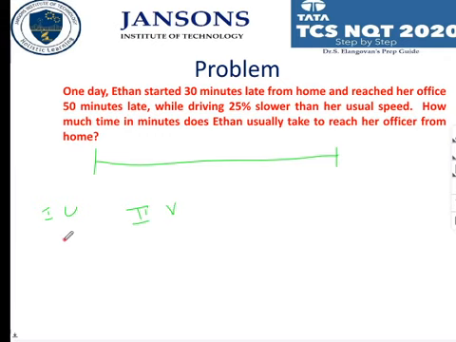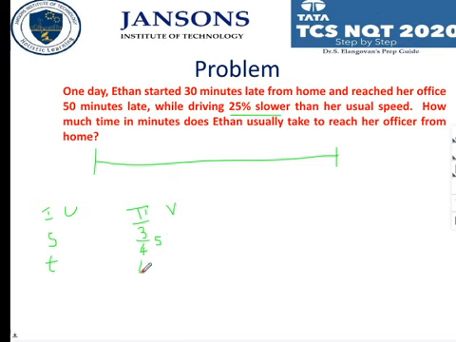So, what is the speed? Usual speed is S and usual time is taken as T. The varied speed is 25% slower. 25% slower means 3/4 of the S. Right? 75 by 100, you can take it like that also. 25% slower means it is 75%, 75 by 100. I am simplifying it as 3/4 of the speed. So Ethan is driving at 3/4 of the original speed.